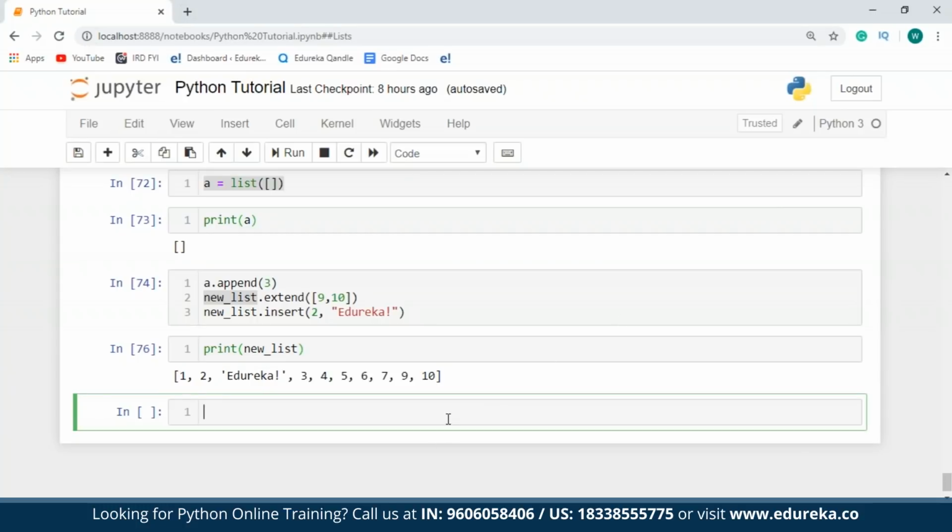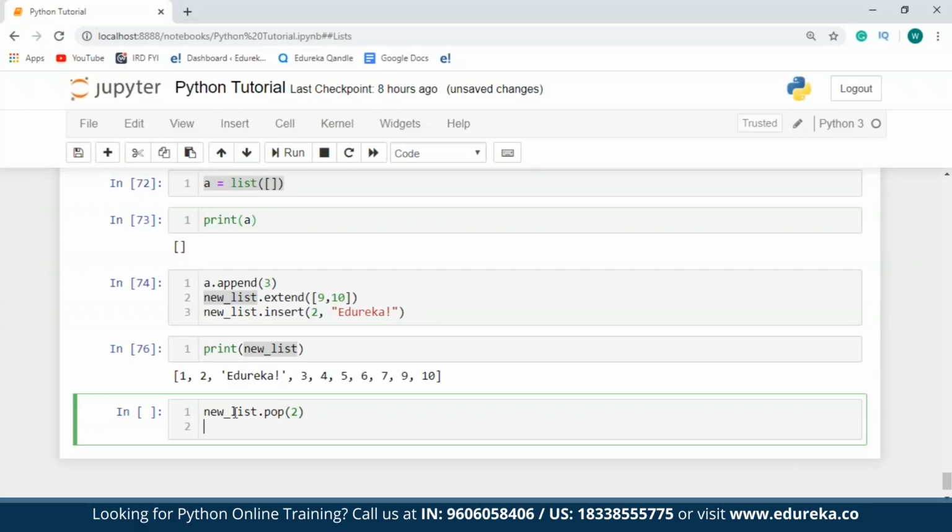Elements can also be deleted from a list. In case you want to delete elements from a list, you can either make use of the pop function, the remove function, or the delete keyword. Now let's take an example of each of these. For my new list, what I'm going to do, I'll say new list.pop of 2. And then I'll say print new list.